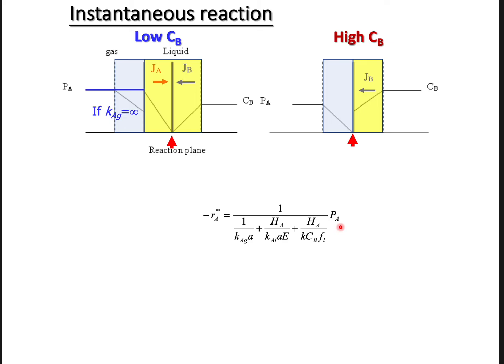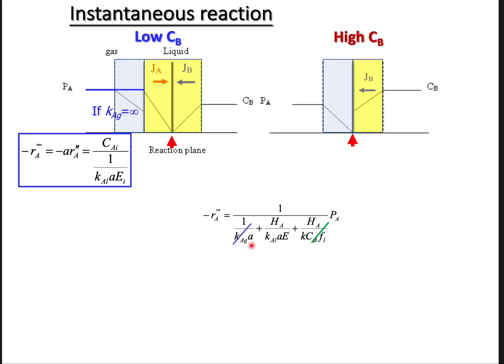So based on this, we can directly drop the reaction resistance. And at the low CB case, as we know, we assume the transport in the gas film is very fast and the resistance is very small, so you can delete this term out. So the rate equation in instantaneous reaction at low CB cases will be expressed like this, and the E here you need to use EI. It's the maximum value for E, right?